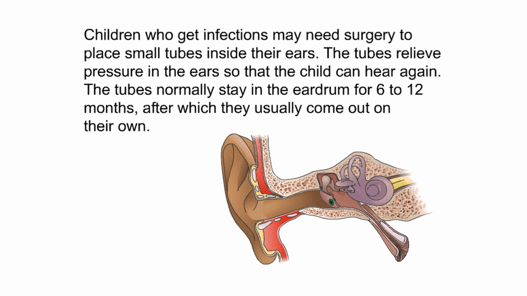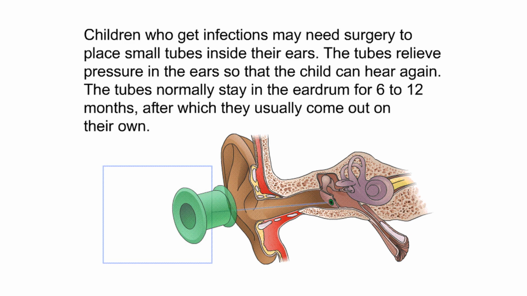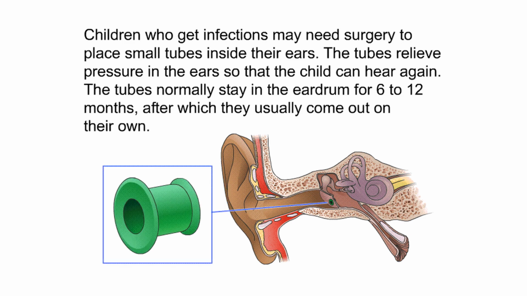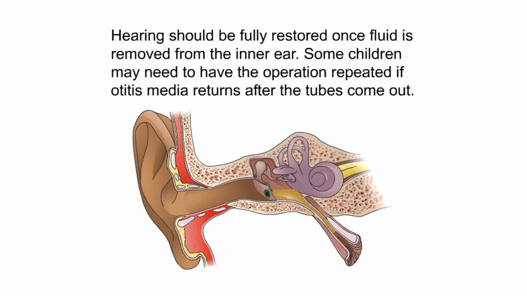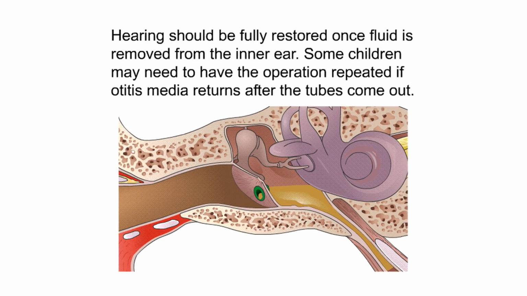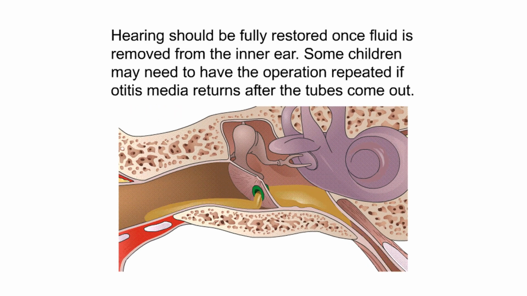Children who get infections may need surgery to place small tubes inside their ears. The tubes relieve pressure in the ear so that the child can hear again. The tubes normally stay in the eardrum for 6 to 12 months, after which they usually come out on their own. Hearing should be fully restored once fluid is removed from the inner ear. Some children may need to have the operation repeated if otitis media returns after the tubes come out.